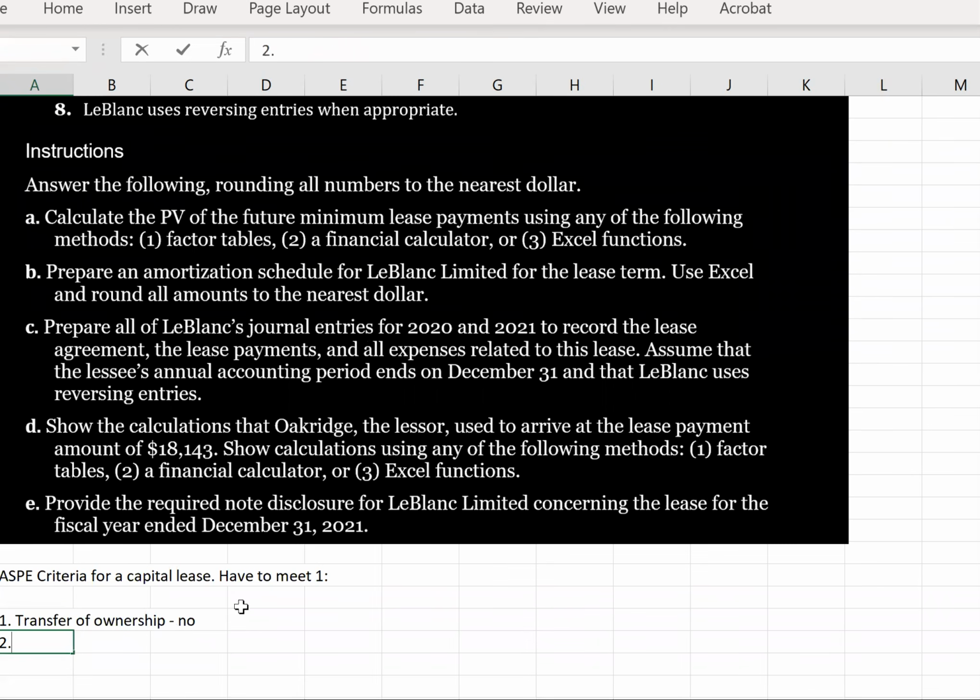Second, we've got the economic life test. Is the lease greater than 75% of the economic life of the asset?